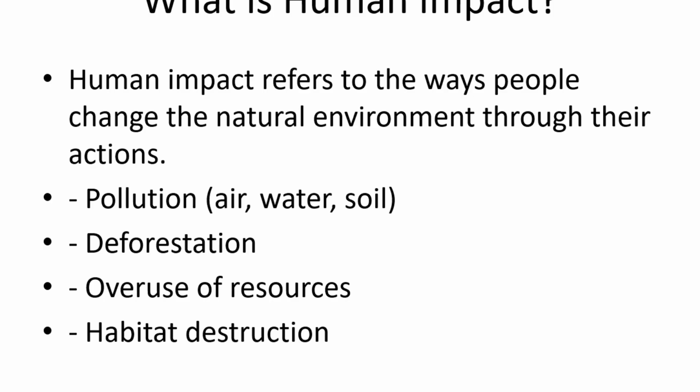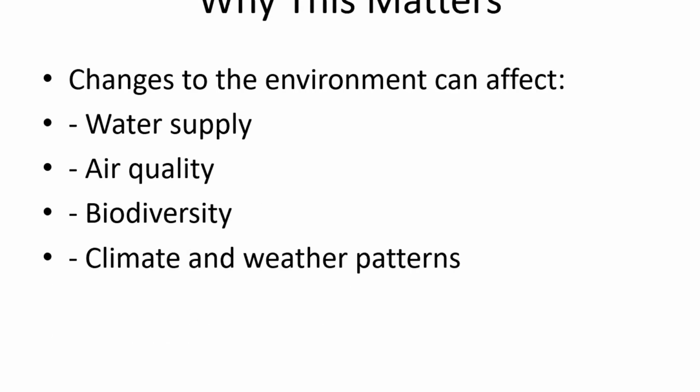These actions are not always harmful, but when they are done in large amounts or without care, they can damage the environment. Pollution in the air, soil, and water can harm living organisms. Deforestation removes trees that are needed for oxygen and animal habitats. Overuse of natural resources reduces what future generations will have available. Habitat destruction forces animals away from their homes, sometimes leading to extinction.